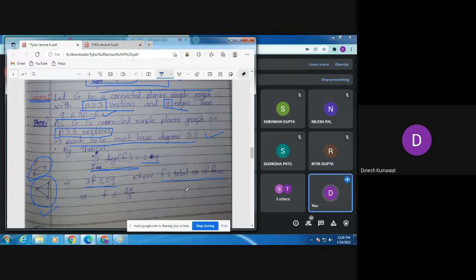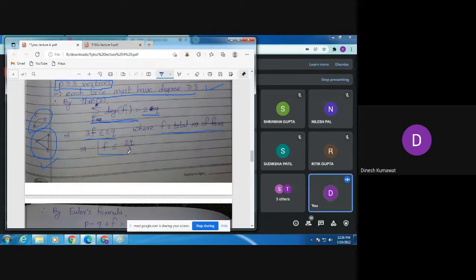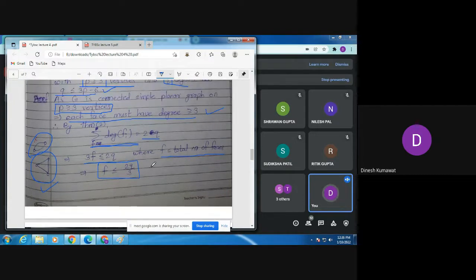Is that clear? So using this, we have f is less than or equal to twice q upon 3. Any doubt up to here?